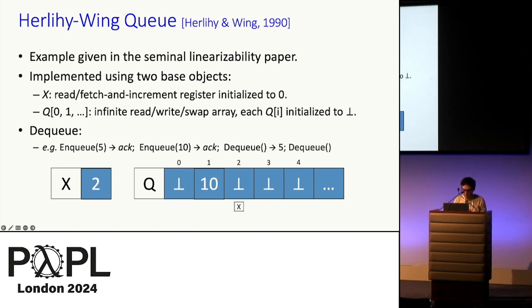So say we have another DQ, we once again read X and start the loop. Now, since Q0 is bot, we move to Q1, and then as Q1 is not bot, we swap bot into its place and then return the retrieved value of 10.